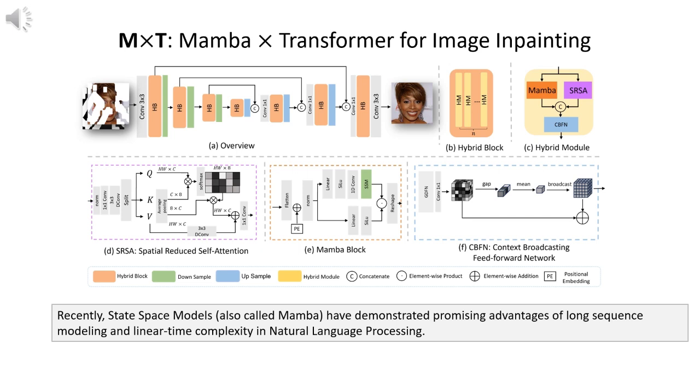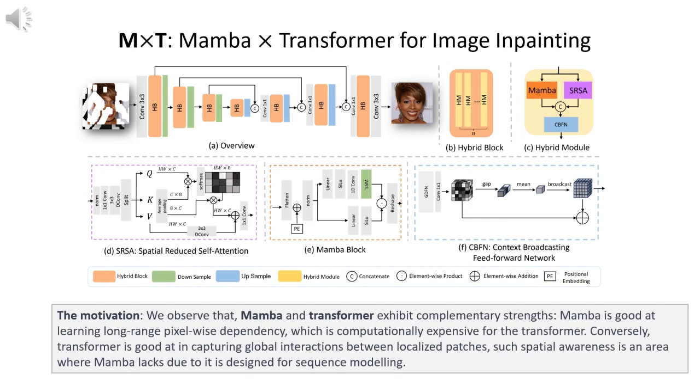Recently, state space models, also called Mamba, have demonstrated promising advantages of long sequence modeling and linear time complexity in natural language processing. We observe that Mamba and Transformer exhibit complementary strengths. Mamba is good at learning long-range pixel-wise dependency, which is computationally expensive for the Transformer. Conversely, Transformer is good at capturing global interactions between localized patches. Such spatial awareness is an area where Mamba lacks, as it is designed for sequence modeling.